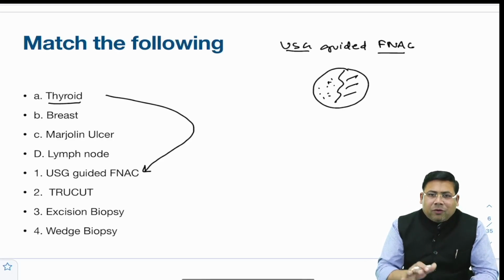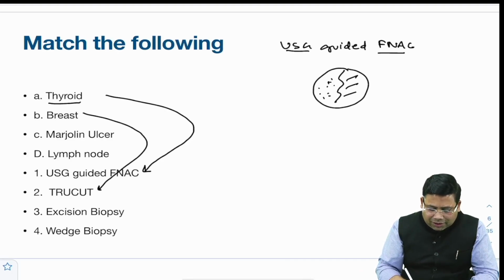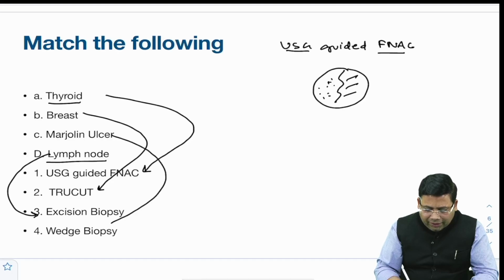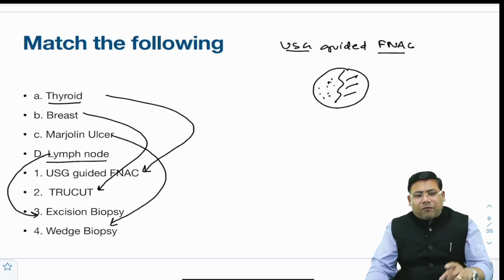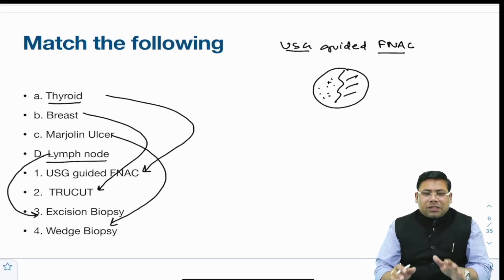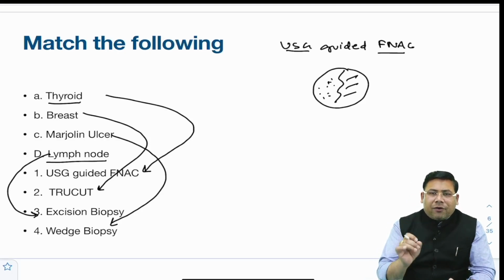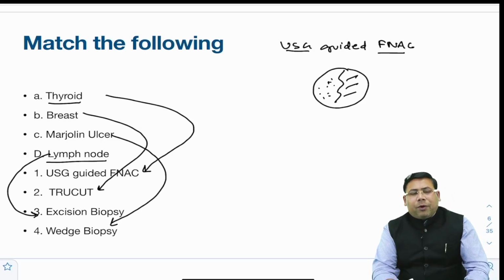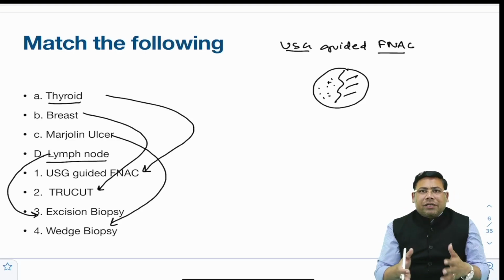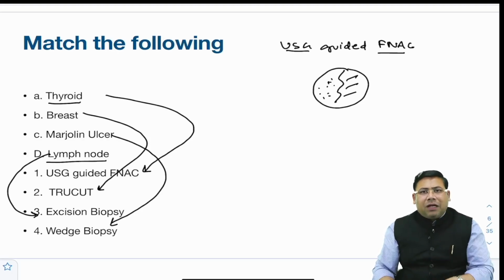For breast, the gold standard is the true cut biopsy. Then for lymph node, we have excision biopsy. And for Marjolin ulcer or a sarcoma, we go for a wedge biopsy or a shave biopsy to confirm it, and then we can plan an excision. So thyroid, USG guided FNAC; breast, true cut; excision biopsy for lymph nodes. Even Marjolin ulcers, if small, we can go for excision biopsy. But seeing the context of this question and the options available, I would have suggested this sequence of the answer.